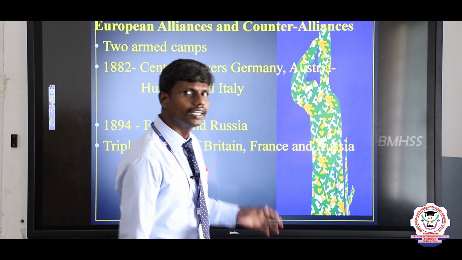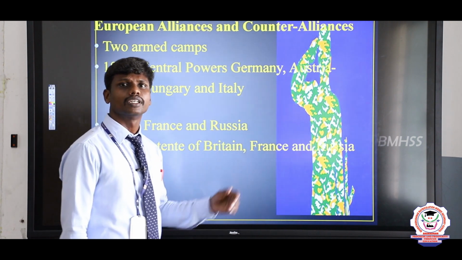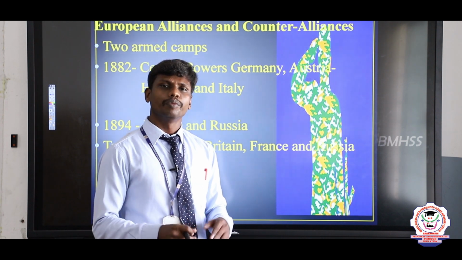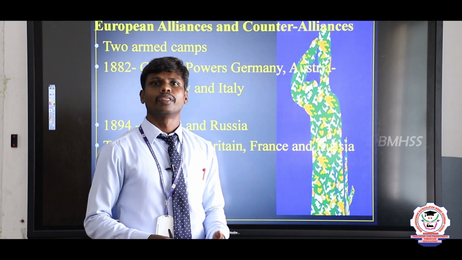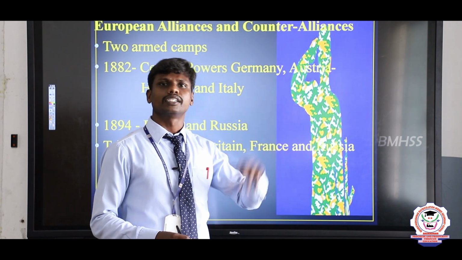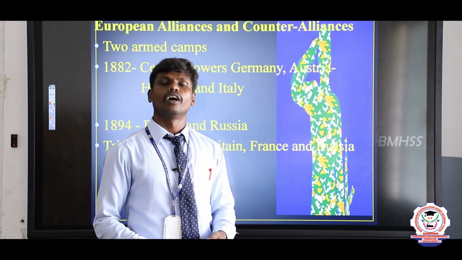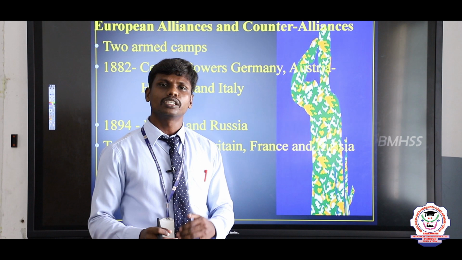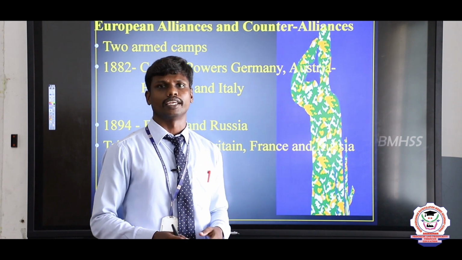In the year 1894, France and Russia became one team and made an alliance. Why? Because Germany is a country that may attack Russia. If Germany attacks Russia, what will happen? France should support. Or if Germany attacks France, Russia should support France. So for that only this treaty was signed.